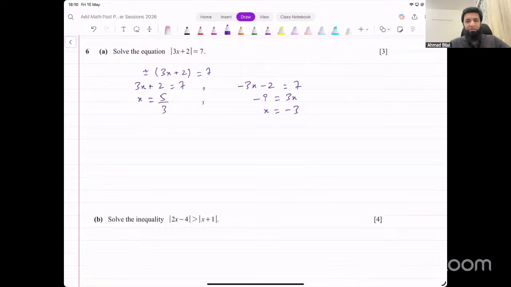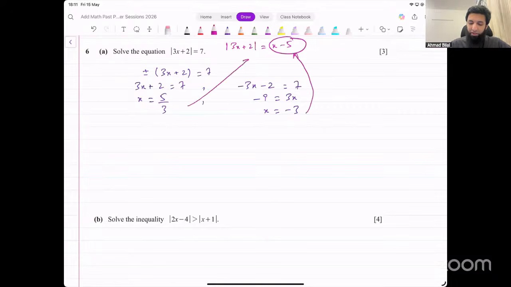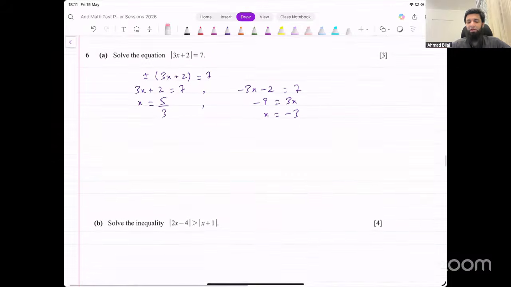Now these are two possible answers that we're getting. Generally, when you get multiple answers, it's always a good idea to check those answers in case of modulus functions, whether they both satisfy or not. In this case, it's not a problem since we have a constant on the other side. Sometimes when you have something like 3x plus 2 modulus that is equal to x minus 5, for instance, when you have x on the other side as well, in that case, it's always a good idea to input those values in that equation and see if they actually work or not. I find this method to be the quickest, plus minus method. That's what I would recommend that you use.